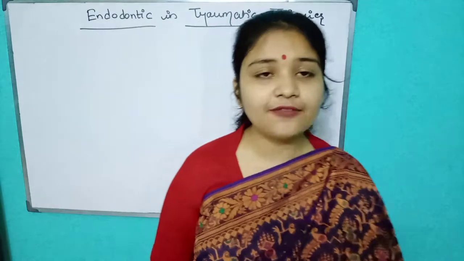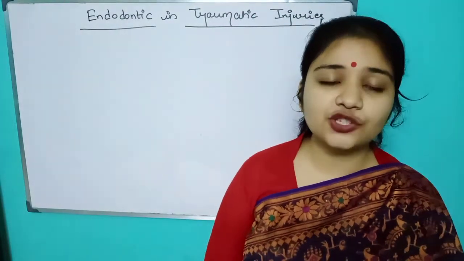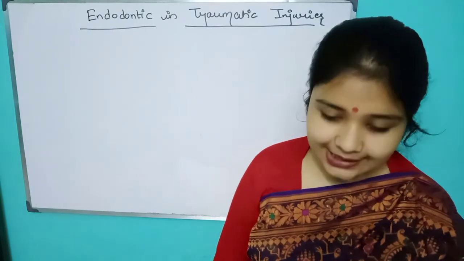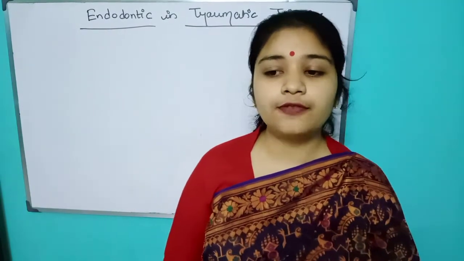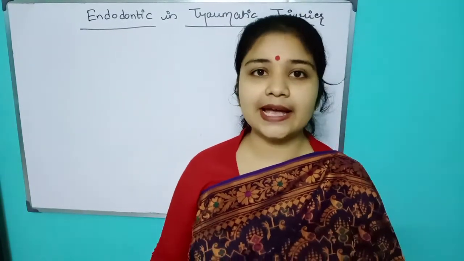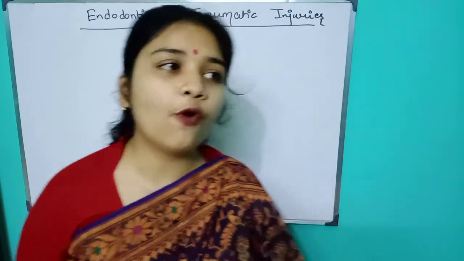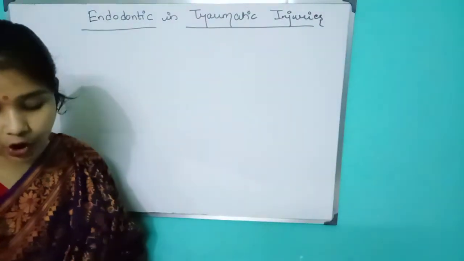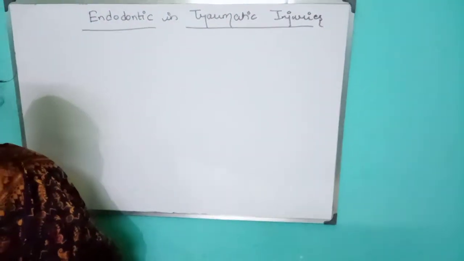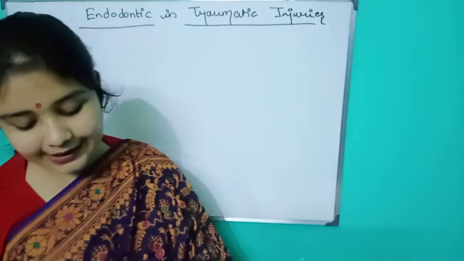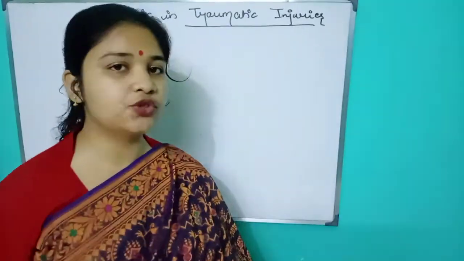The Ellis classification is class 1, class 2, class 3, class 4, class 5 and class 6. First is enamel, second is enamel and dentine, third is enamel, dentine and pulp, then fourth is neither enamel nor dentine, it's the non-vital tooth. Class 5 is luxation and class 6 is avulsion. So we all know about this, right?